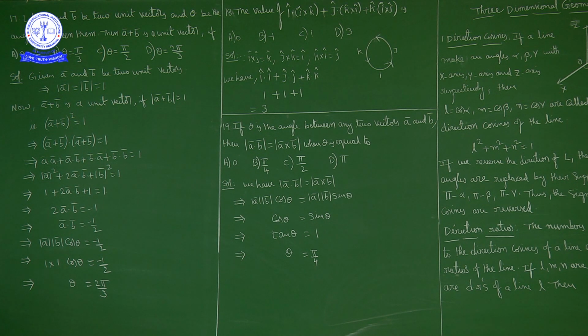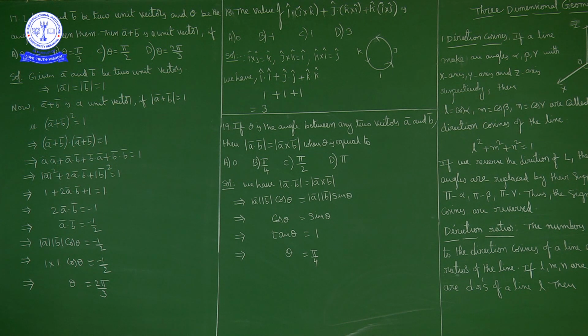Now, what we have is the magnitude of A bar dot B bar is equal to the magnitude of A bar cross B bar. What is A bar dot B bar? A bar dot B bar is magnitude of A bar into magnitude of B bar into cos theta. A bar cross B bar is magnitude of A bar into magnitude of B bar into sin theta into n cap, where n cap is a unit vector perpendicular to the plane generated by A bar and B bar.